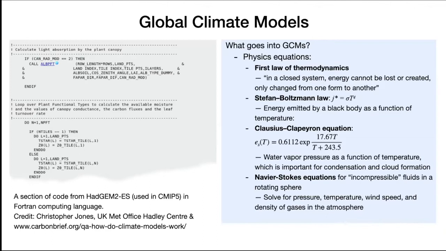So here, these equations help solve for the pressure, temperature, wind speed, and density of the gases. And you might ask, how come we use the incompressible fluid version of these equations? Because gases are compressible. In the atmosphere, the gas flows very slowly, and with that, we can assume it is incompressible so that we can add other complexity into the equation, like rotation, and then we can save the computer power to compute other things like oceans and heat exchange.